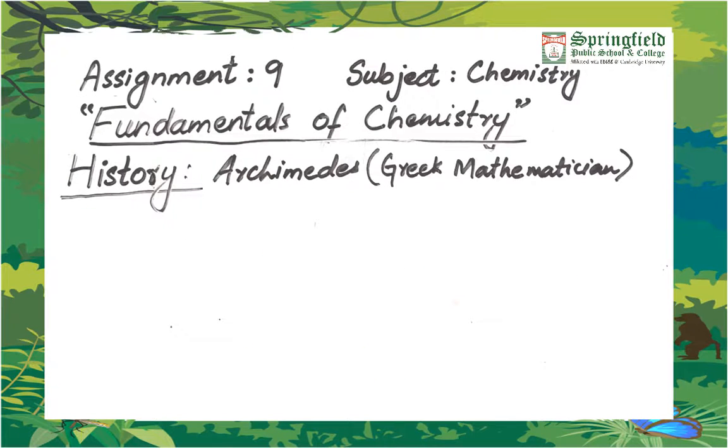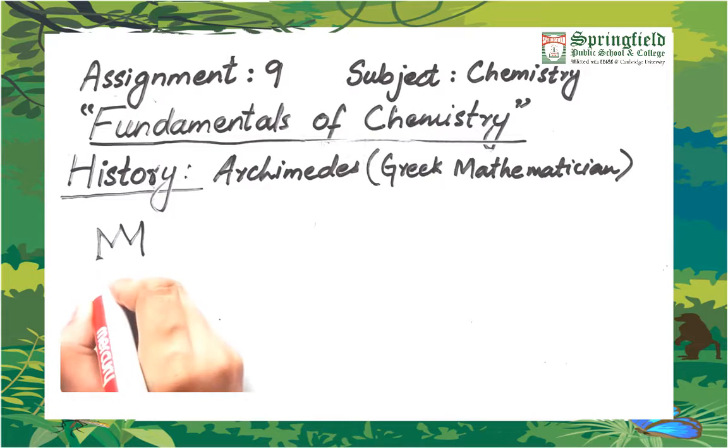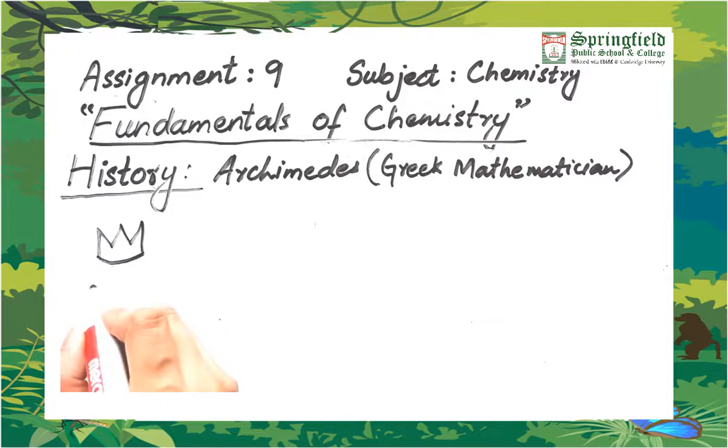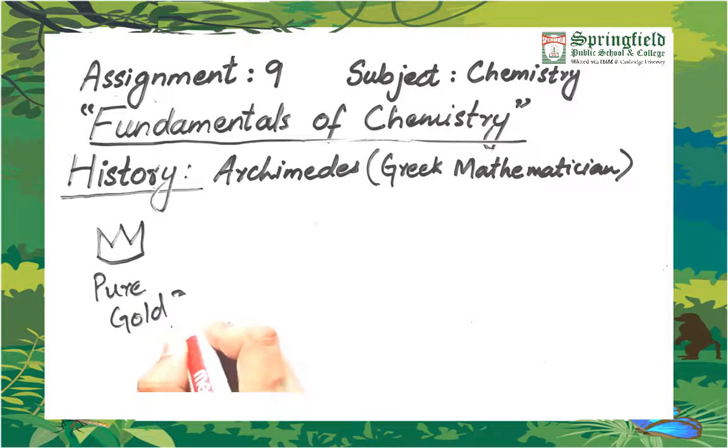There was another Greek mathematician and philosopher, Archimedes. He was given a task by his emperor to tell him whether his crown was made of pure gold or not. He was firstly very confused about how he would find that out.